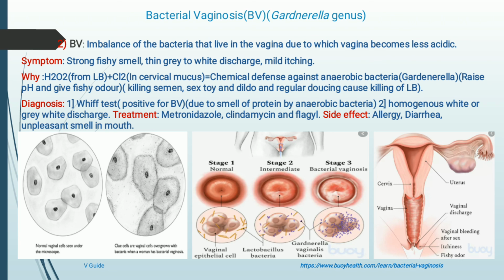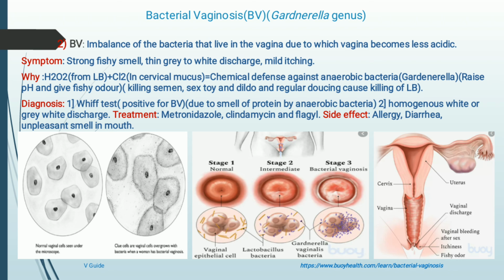So the symptoms, as I told you, are a fishy smell, thin gray to white discharge and mild itching. And what are the diagnostic tests for BV? First is the whiff test. It is positive for bacterial vaginosis due to the smell of proteins made by anaerobic bacteria. Anaerobic bacteria form different kinds of proteins when they accumulate inside the vagina, as they increase the alkaline pH, but they also form some proteins with a very fishy smell, due to which a smell is created in the vagina.